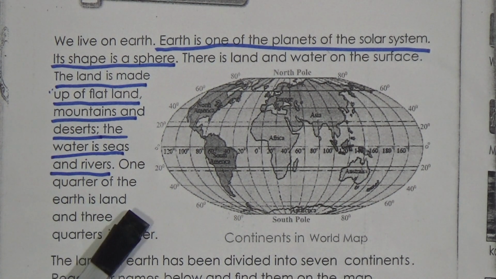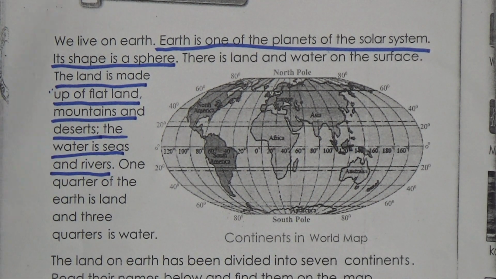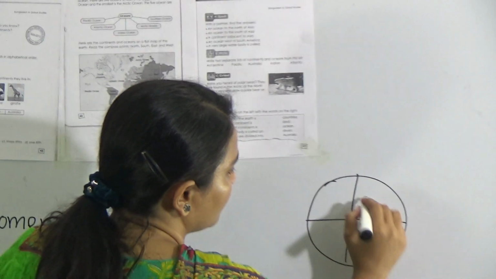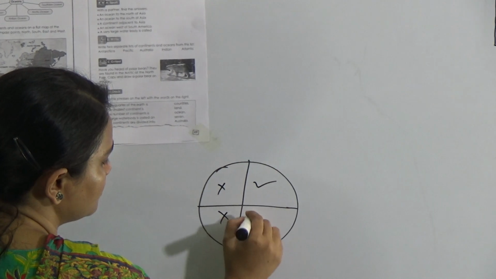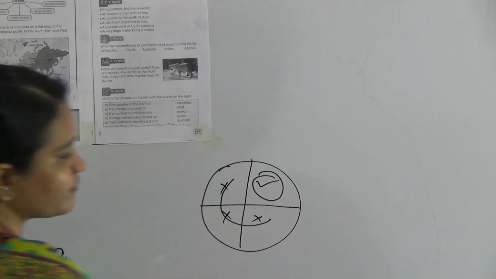1/4 of the earth is land. So now look, 1/4 of the earth is land. So if you divide the earth into 4 parts, 1 part is land and the rest of the part, that means 3/4, is water. Now look, if you divide the earth in 4 parts, 1/4 is land and the rest of the 3/4 are water. So those are water and only this part is land.